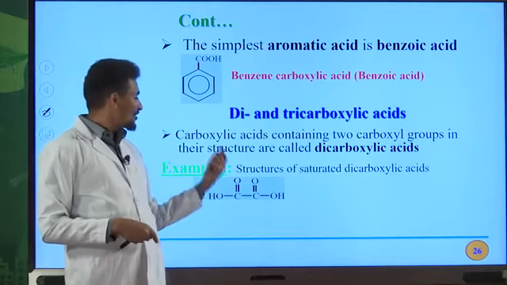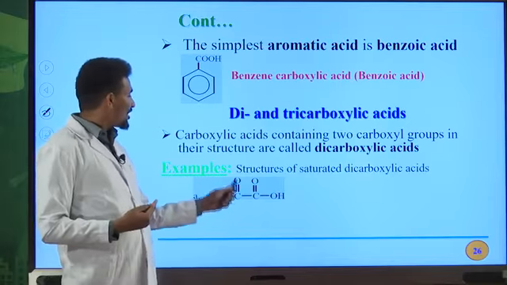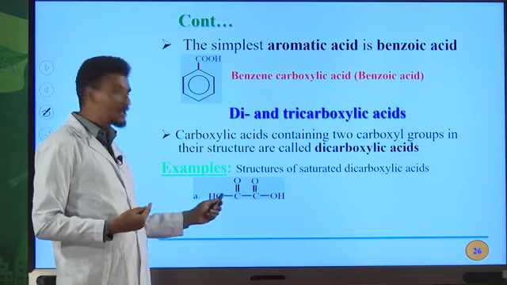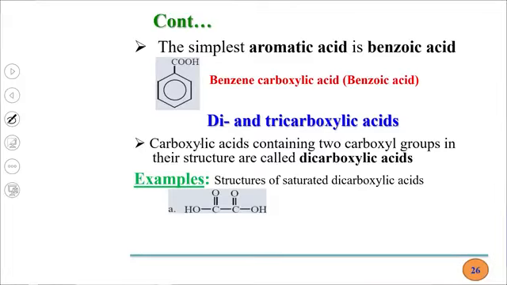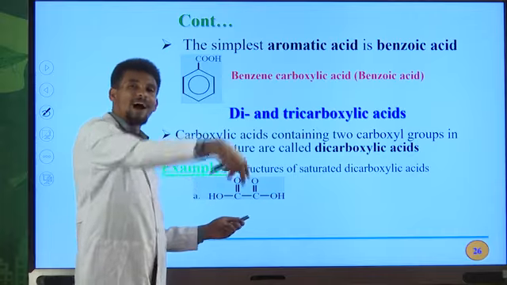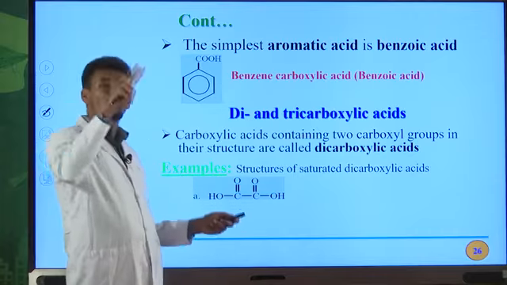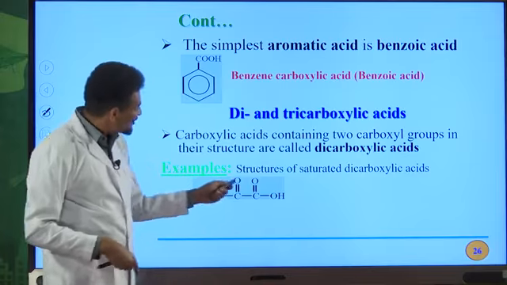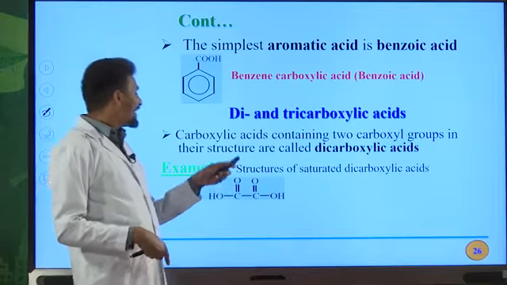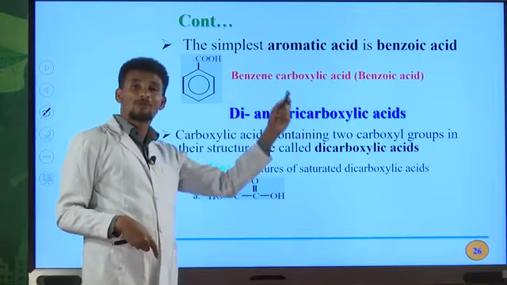For example, look at this organic compound. We have C double bond O, OH, 1 carboxyl group on the left, and C double bond O, OH, another carboxyl group on the right. Therefore, we have 2 carboxyl groups in this molecule. Because of this, this is classified as a dicarboxylic acid.